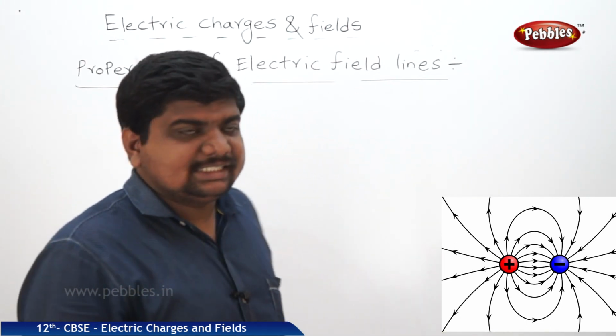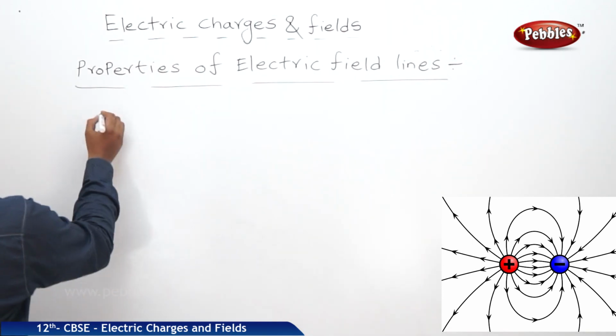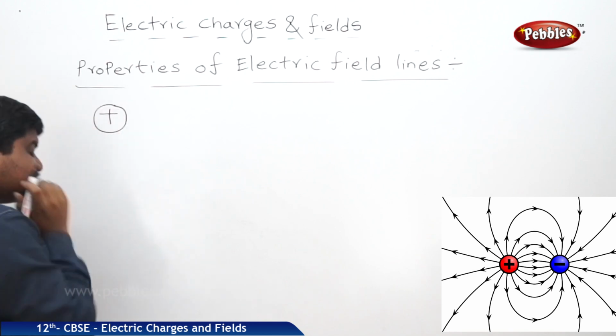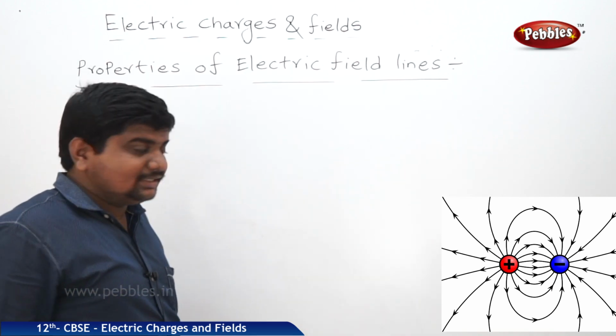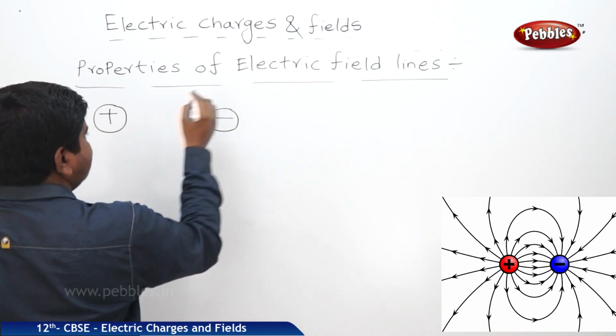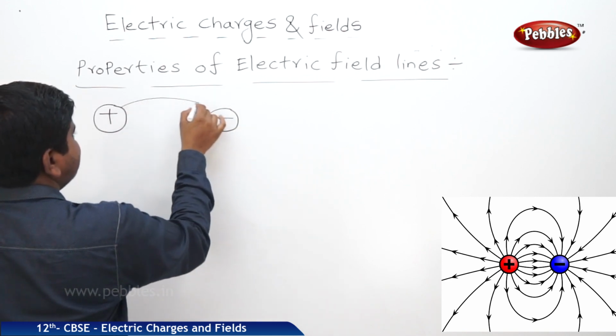Next property, it is like this. We will see some diagrams of the electric field lines between different charges. If it is positive to negative, the direction of the field lines will be like this.